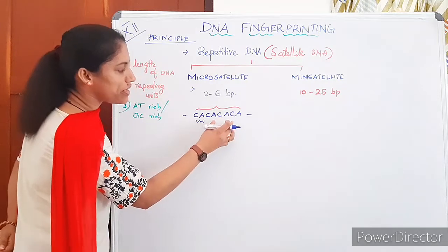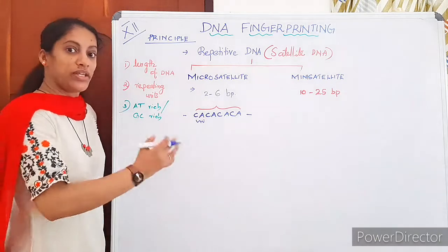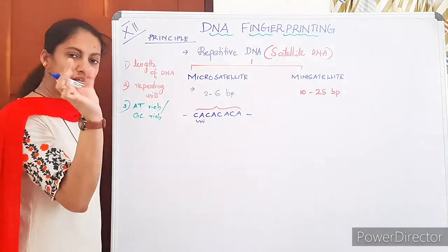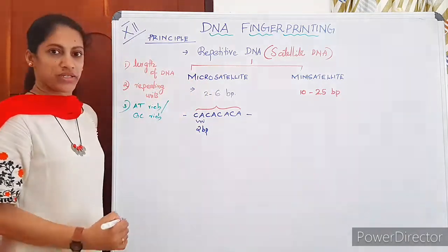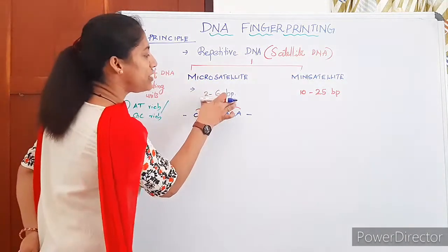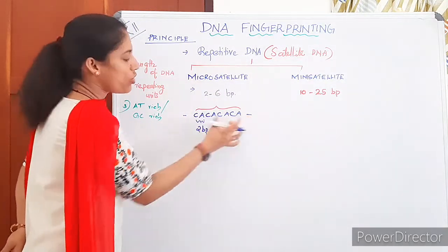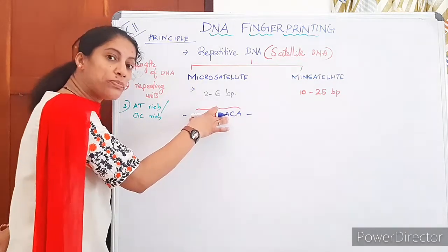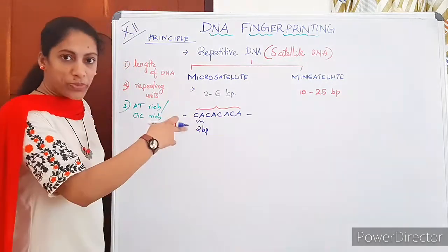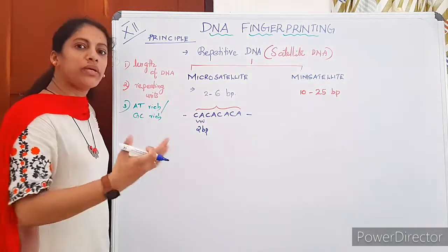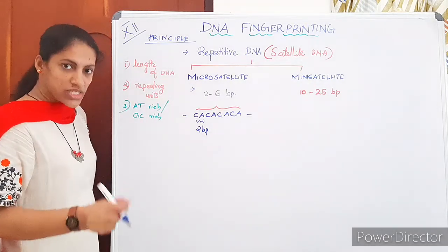How many times is it repeated in this particular region I have drawn? It is repeated 1, 2, 3, 4 times. It can be 100 to 1000 times repeated in a small area itself. For any repetitive DNA, on this side and this side there will be a conserved sequence that never changes. Only how many times it repeats will change. In my case it may repeat 4 times, while in the same chromosome of another person it may be 1000 times, or maybe 200 times. That is the difference.